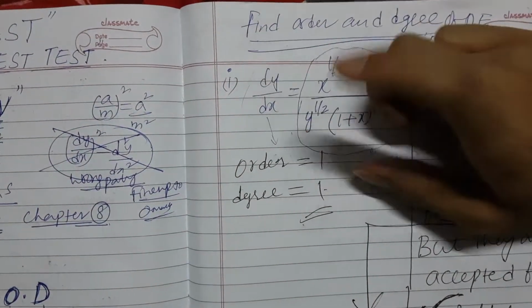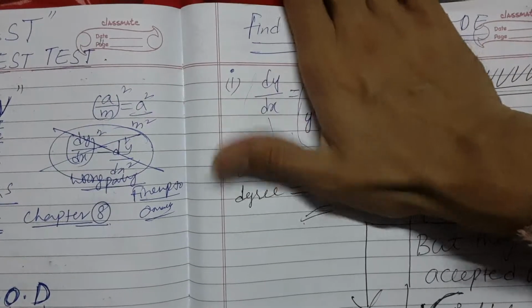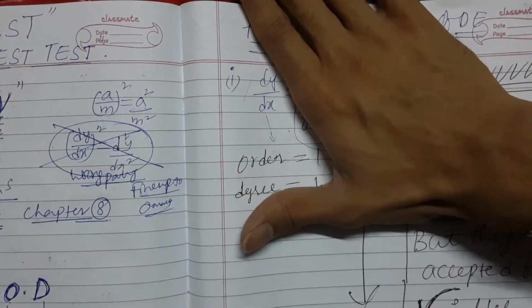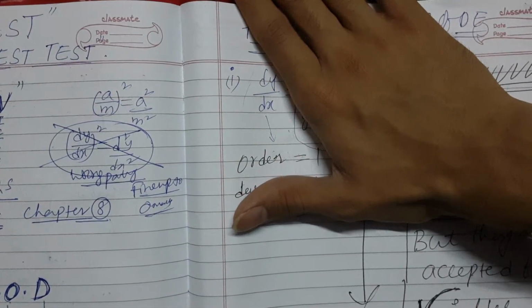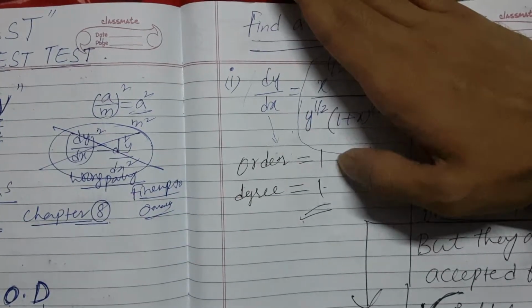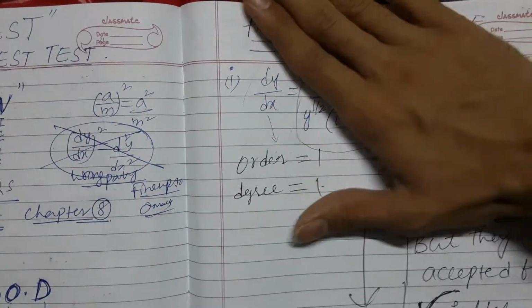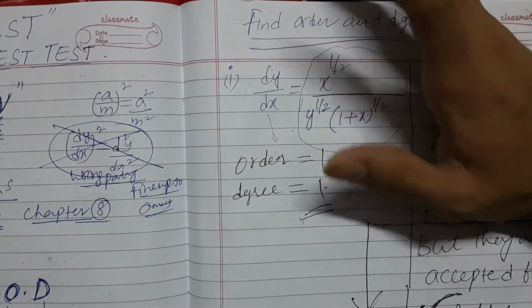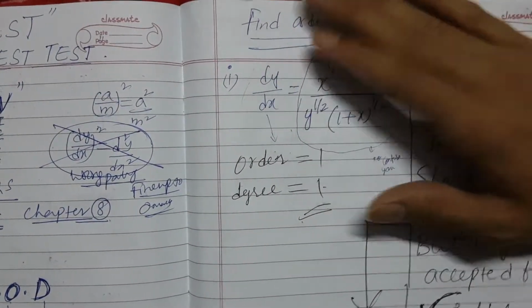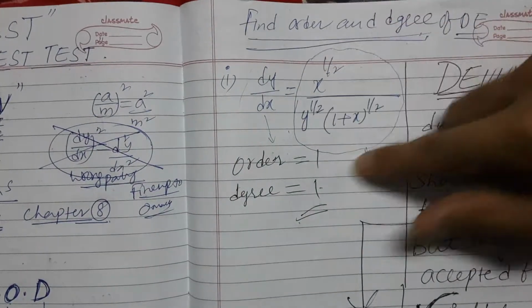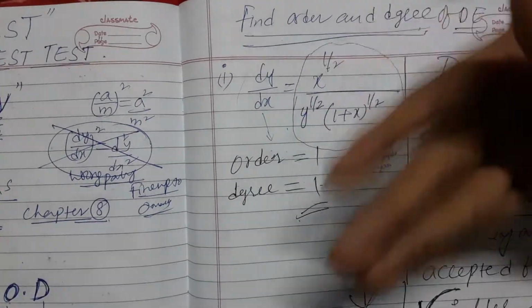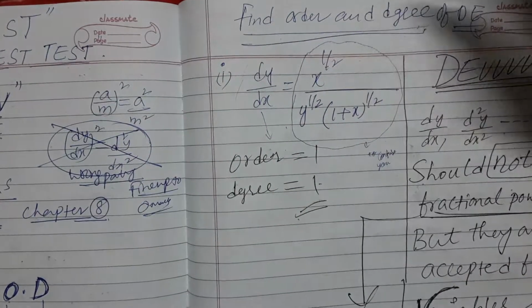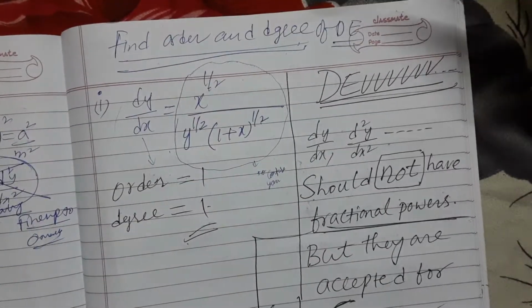Okay, so dy by dx. What is power of d here? What is power of x? 1. So we should write order. What is the degree? No degree. 1. Order 1, degree 1. Okay, did you understand? This is negligible. Leave. Throw.